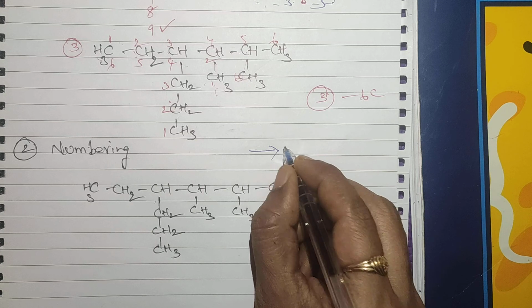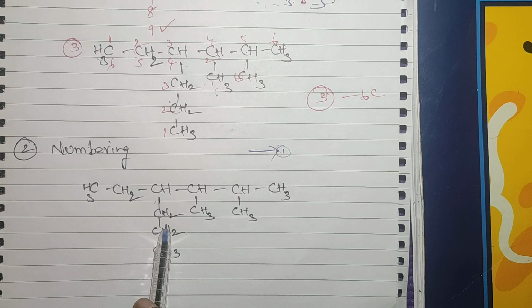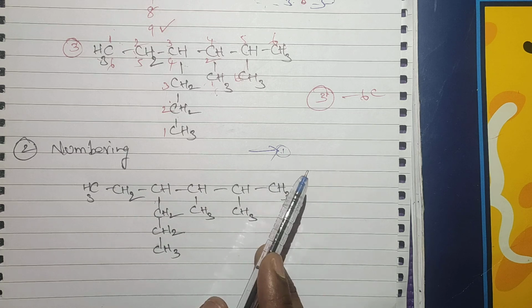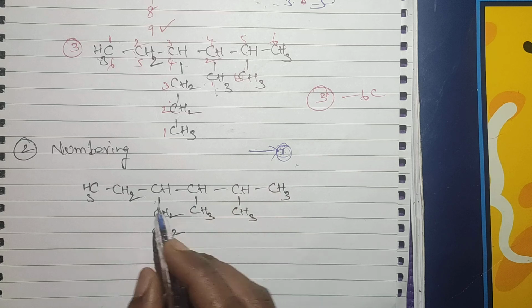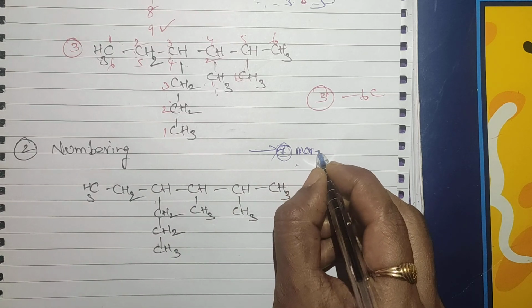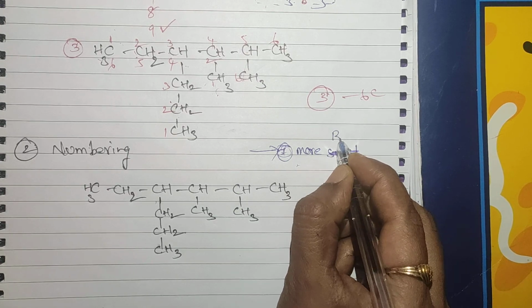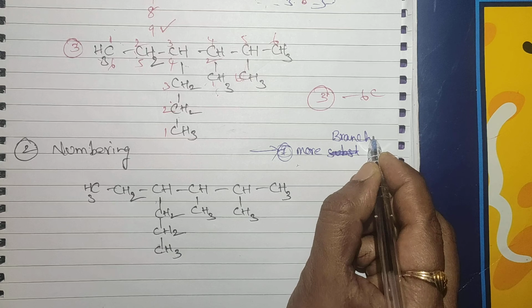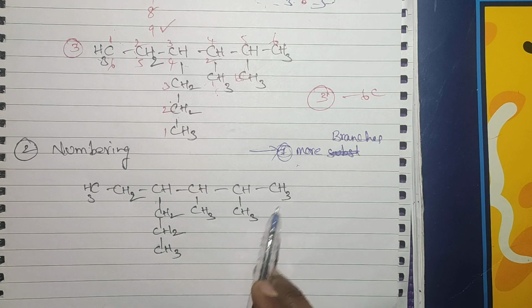Rule number 1: if both the parent chains have the same number of carbon atoms, then we have to follow one rule. The rule number 1 is, in the carbon chain we have to select, more substituents, more branches. The parent chain should contain more branches. That is the first rule.